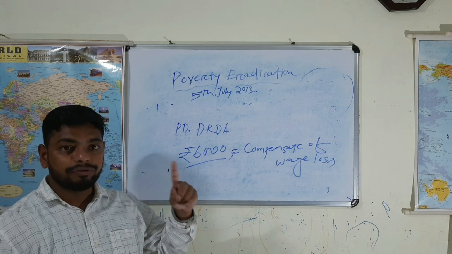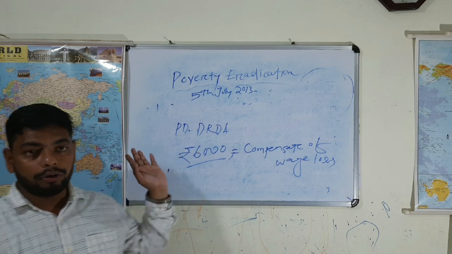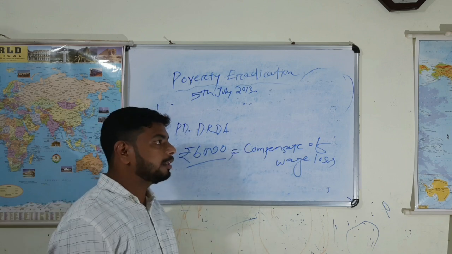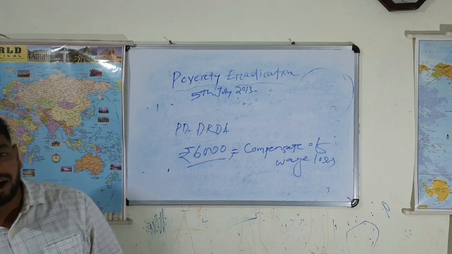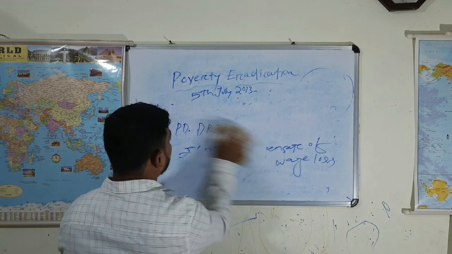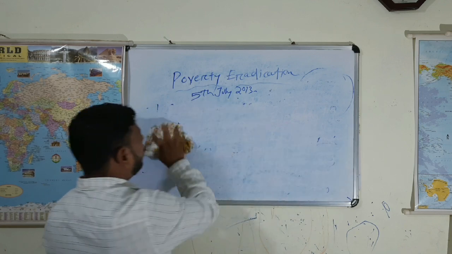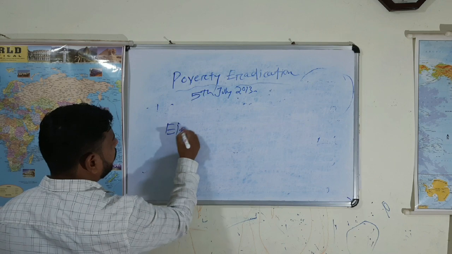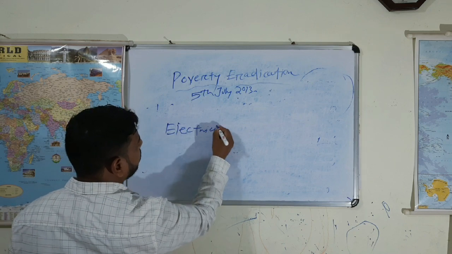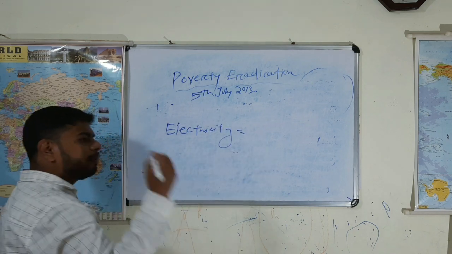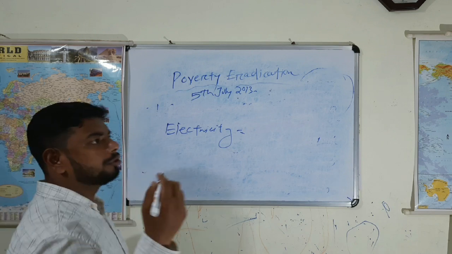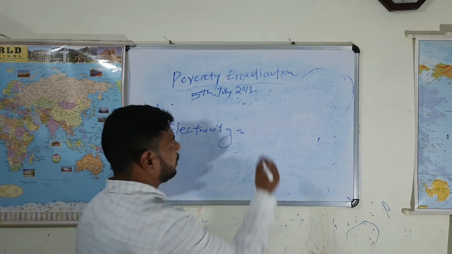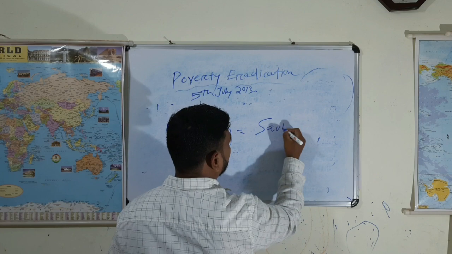And another one is water. We have discussed the Jal Jeevan Mission in detail. In the next class, we will discuss some other components of our needs, like electricity, where a number of schemes were there. Earlier DDUGKY were there, and at present Saubhagya is there.